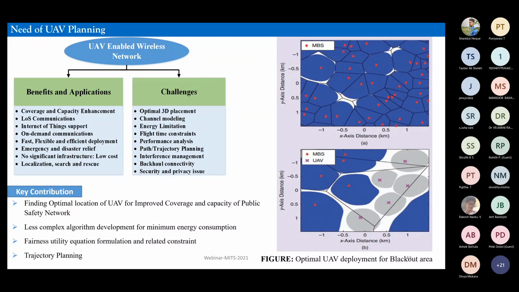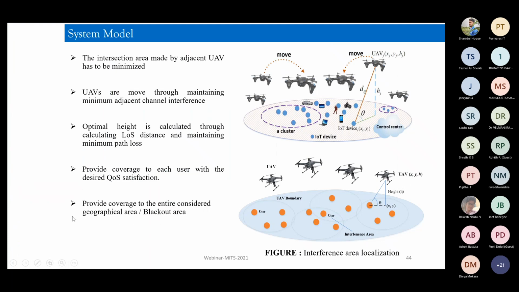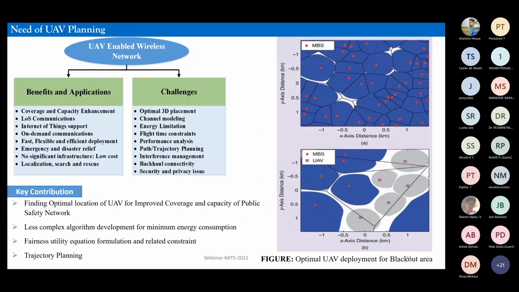You can understand that in order to cover a geographical area, where to place a UAV is always an open problem, because the user demand, the user concentration, and user behavior, there are a lot of factors associated with it. So the UAV planning or deployment of UAVs is a challenge. The optimal location of UAVs for improved coverage and capacity of a public safety network is a very important component, and we have to address that.